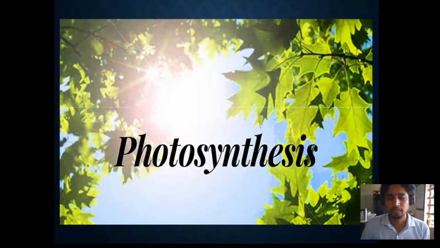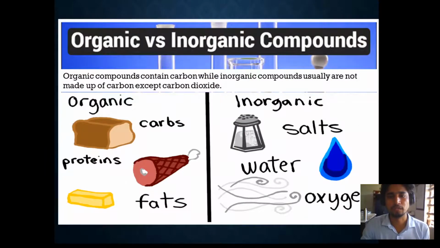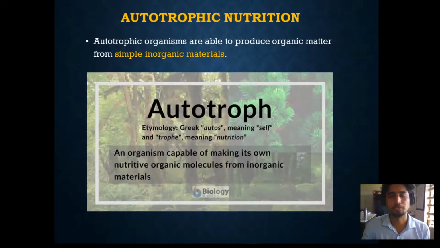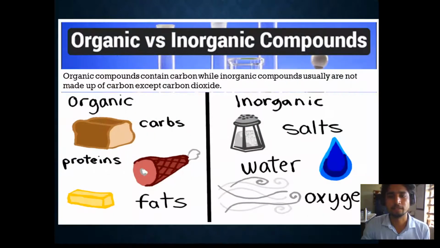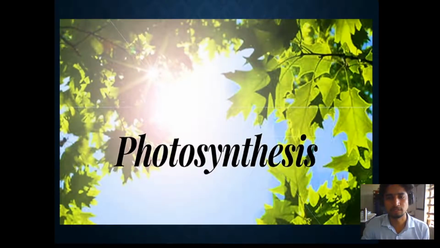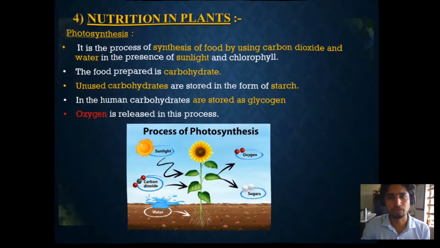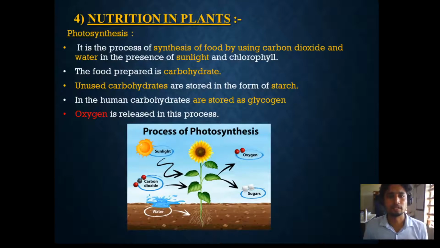And we are going to see how these autotrophs are able to produce their own food, and it is by the important process, photosynthesis. We are going to define photosynthesis. It is a process of synthesis of food by using carbon dioxide and water in the presence of sunlight and chlorophyll. So let's decode this. This seems to be complex. If you see the picture here, there is sunlight coming and hitting the plant, and there is carbon dioxide present in the environment, and there is water.